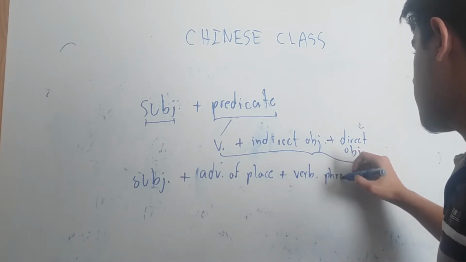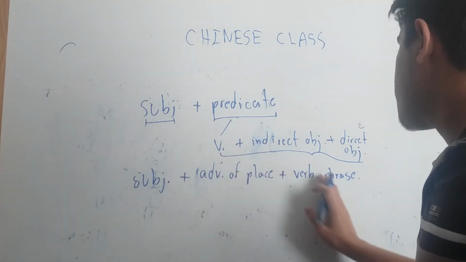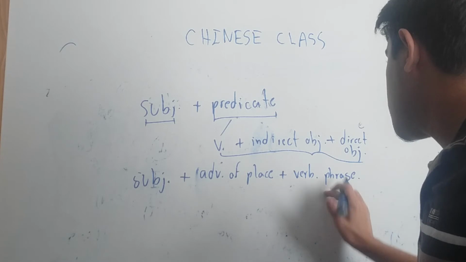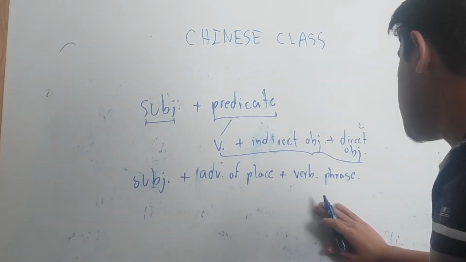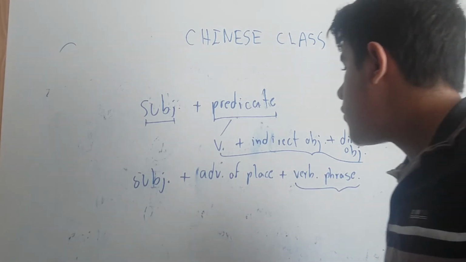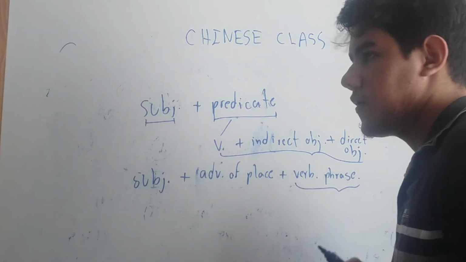And the adjectives are in the verb phrase, as a direct object. So we have subject plus adverb of place plus verb phrase.